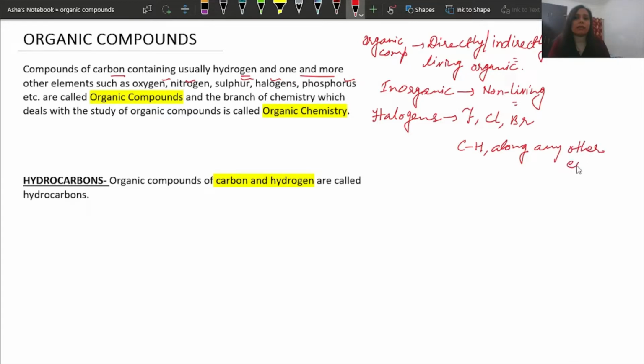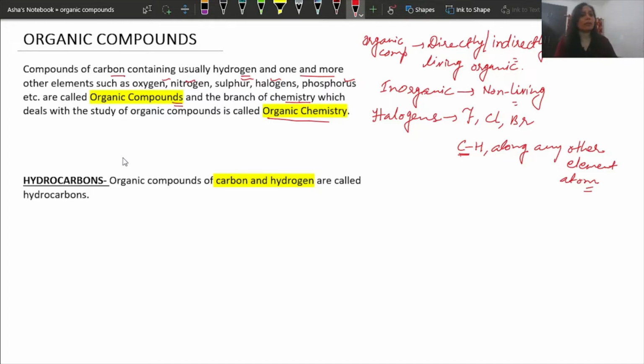A single element atom can be there or more than that, but the presence of carbon should be there. Such compounds are called organic compounds, and the branch of chemistry where these compounds are studied is called organic chemistry.